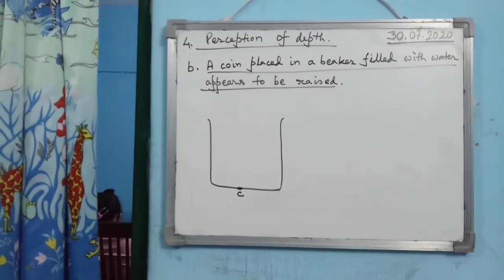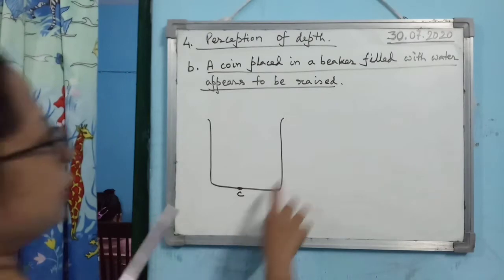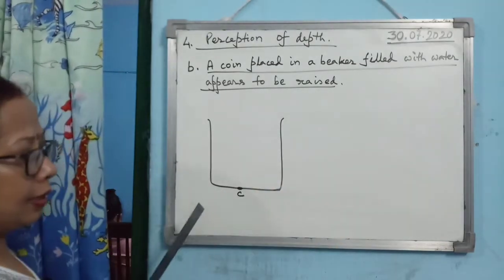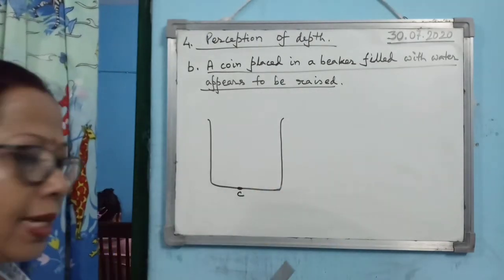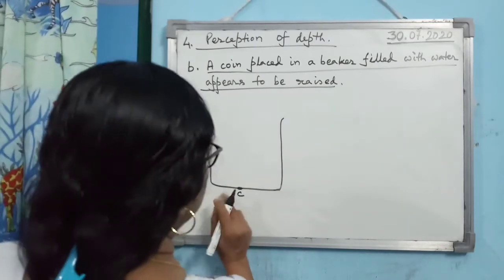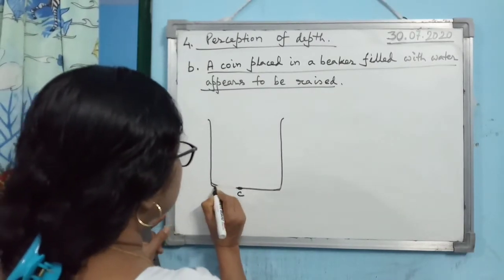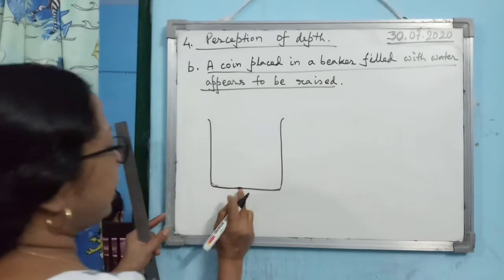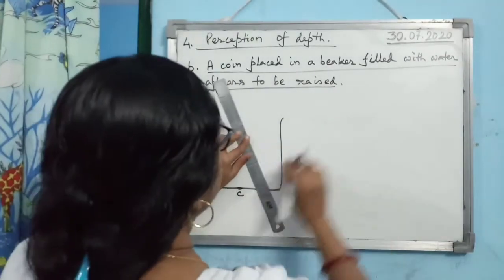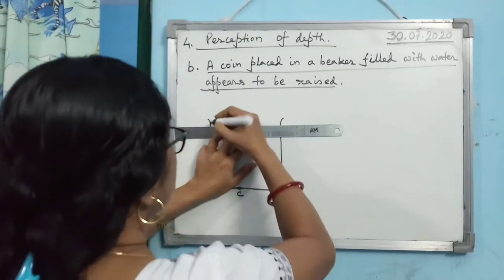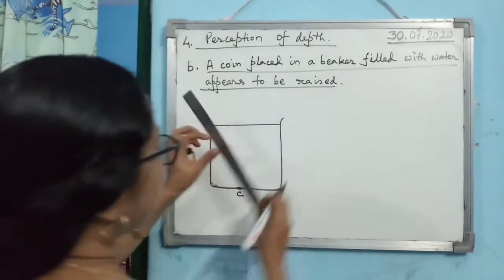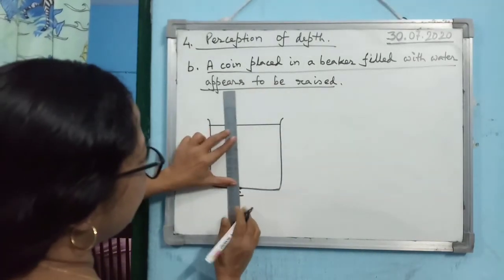Now if you keep a coin in a beaker which is filled with water, the coin will appear to be raised. The same reason. Just consider this diagram: suppose we have placed a coin within the beaker and it is filled up with water, and this is the upper surface of water. Then you draw the diagram like this.